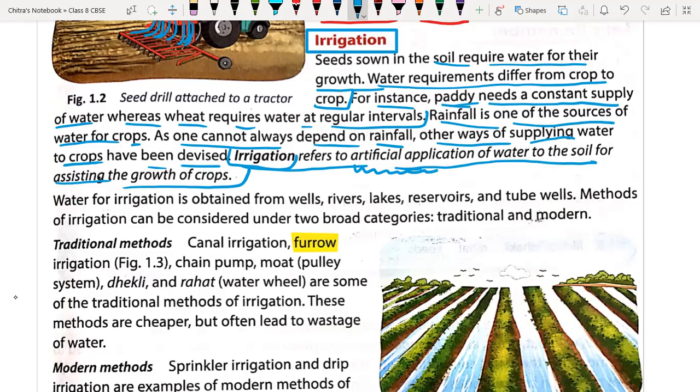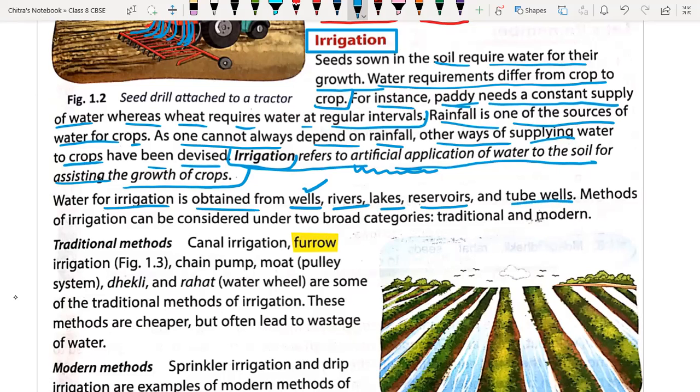That's why we have to supply water either from the dam, tube wells, wells, or from rivers, lakes. We have the water reservoirs. From there, if you apply water, it is called irrigation. So water for irrigation is obtained from the wells. So these are the sources for irrigation: rivers, lake, water reservoir, tube wells, etc. So these are the important ones.